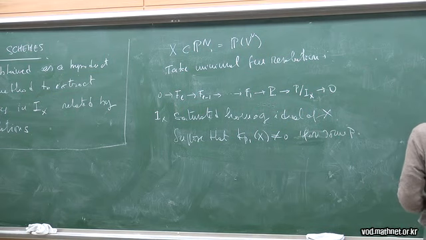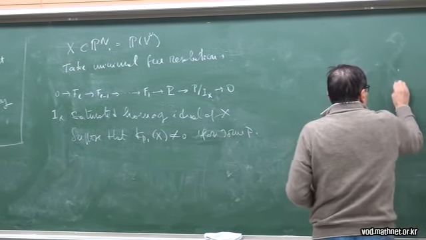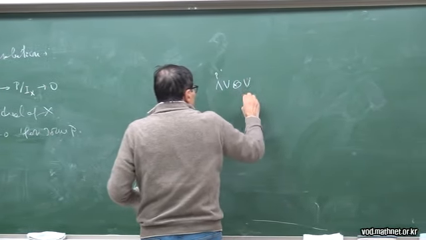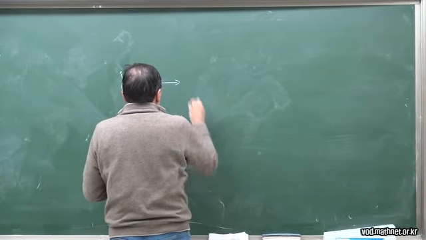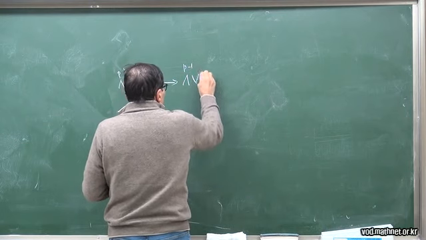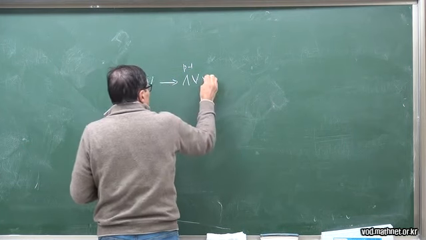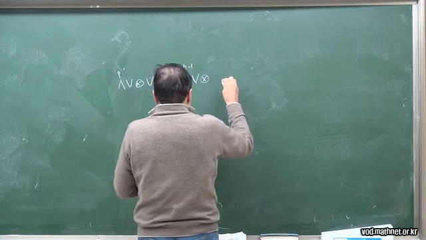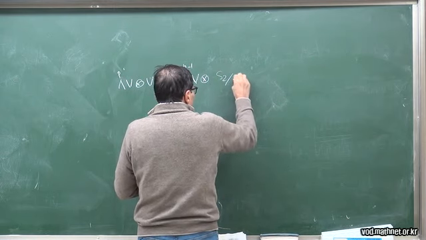And the situation is this: we take wedge^p V tensor V, and we go to wedge^(p-1) V tensor S2 modulo I2.